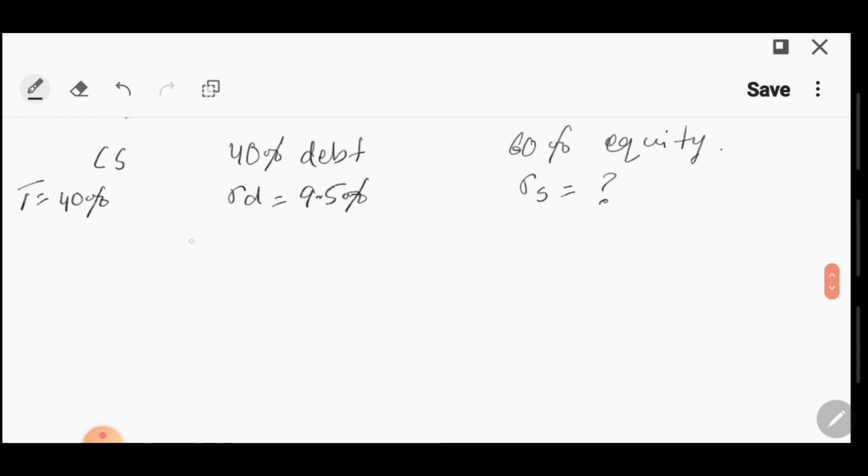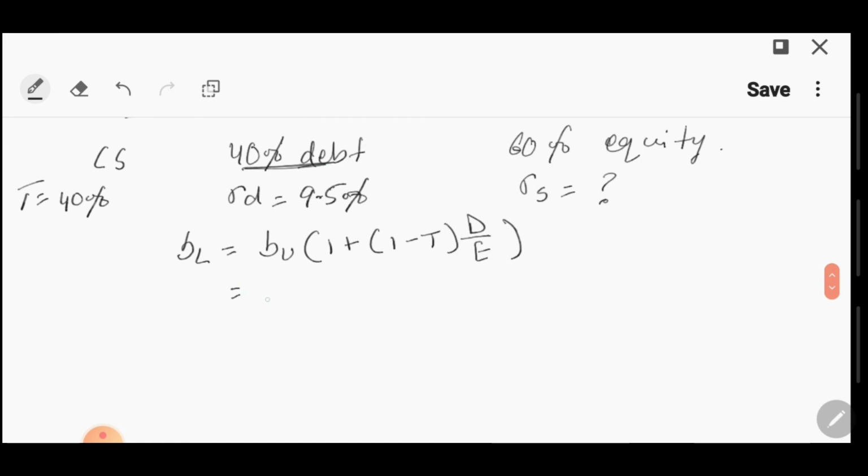So first we are going to calculate beta L at a 40% debt level. So the formula to do this is beta u, which you already have calculated, times 1 plus (1 minus T) times D over E.